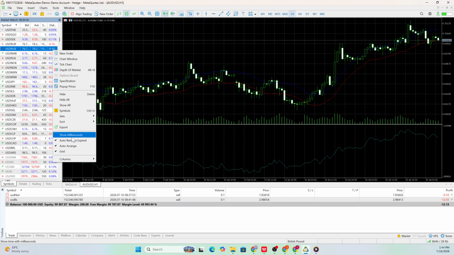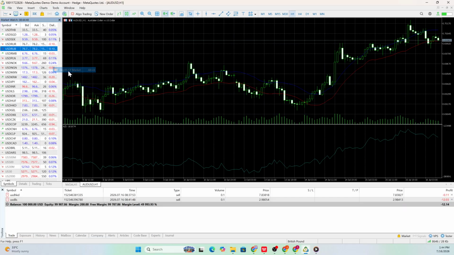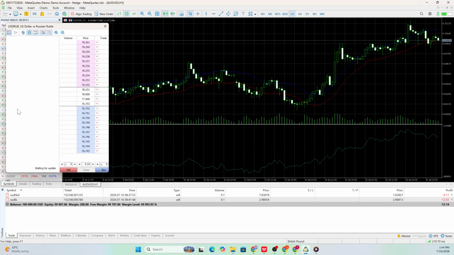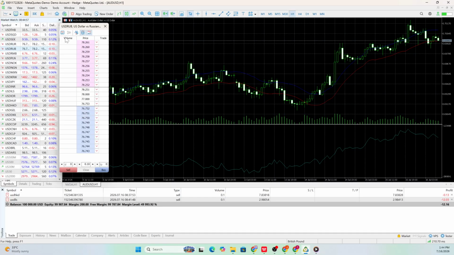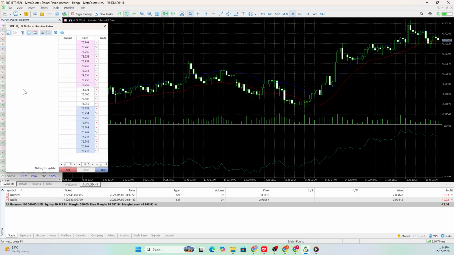Look through the menu until you find the option labeled Depth of Market. Depending on your platform, you may also see it abbreviated as DOM or simply Depth. When you find it, click on that option. As soon as you click Depth of Market, a new window will open for the selected symbol. This window displays multiple price levels along with the corresponding buy and sell order volumes available at those prices.